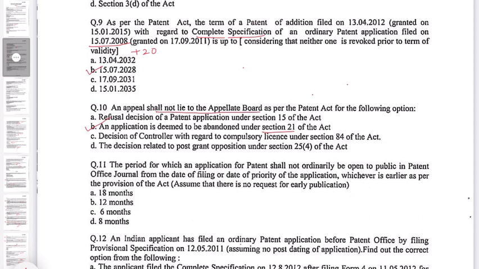Question number 11. The period for which an application for a patent shall not ordinarily be open to the public in the Patent Office Journal, from the date of filing or the date of priority of the application, whichever is earlier, as per the provision of the Act, assuming there is no request for early publication. So it will not be ordinarily open till it is published. So that is 18 months. So the correct option is 18 months.